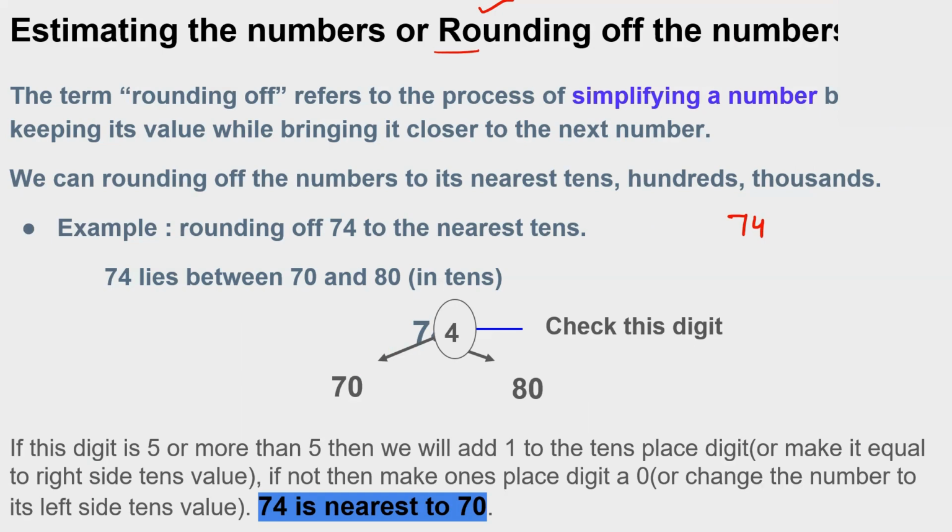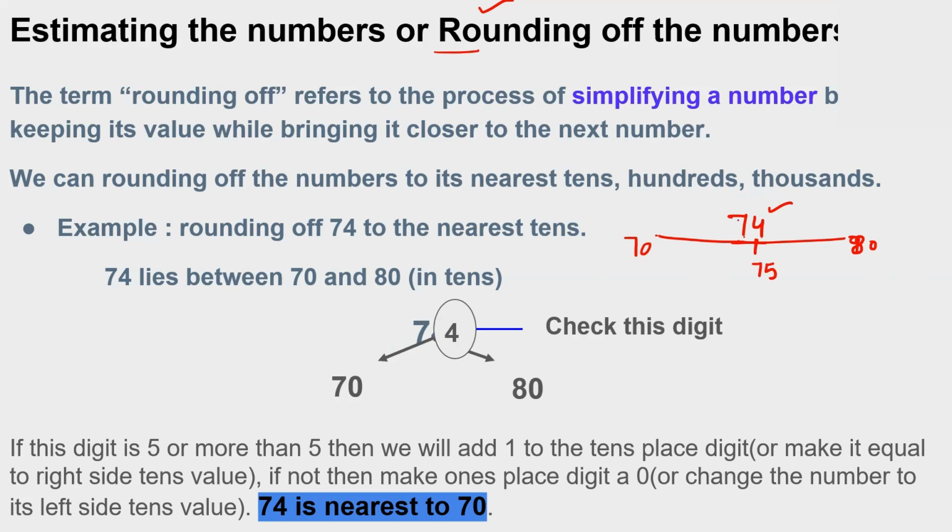If I'm talking about 74, it lies between 70 and 80. So tell me, where is it nearest, 70 or 80?